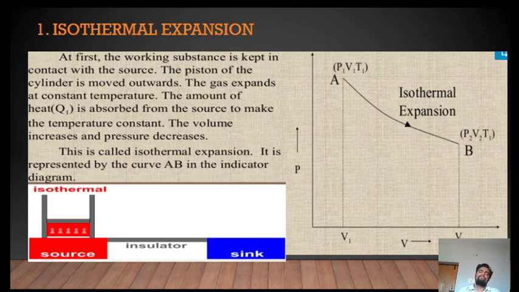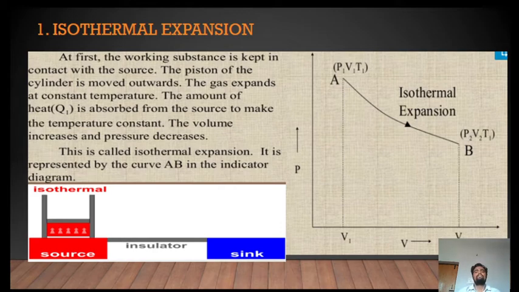P1 is the pressure of the system at point A, V1 is the volume, T1 is the temperature of the system. Then after absorbing heat energy from the source, the gas expands, the pressure changes from P1 to P2, the volume changes from V1 to V2, and the temperature remains constant because it is isothermal expansion. So AB represents the isothermal process.